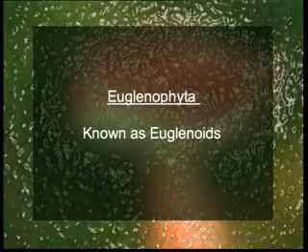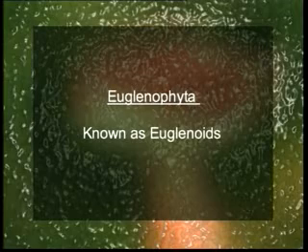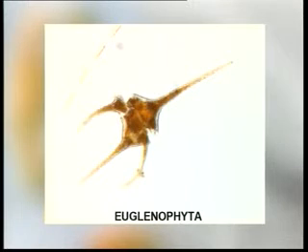Now the second phylum is euglenophyta, commonly known as euglenoids. Euglenoids occur mostly in freshwater habitats and some in marine waters. The photosynthetic pigments here include, again, chlorophyll A, B, and carotenoids, thus resembling those present in the green algae.